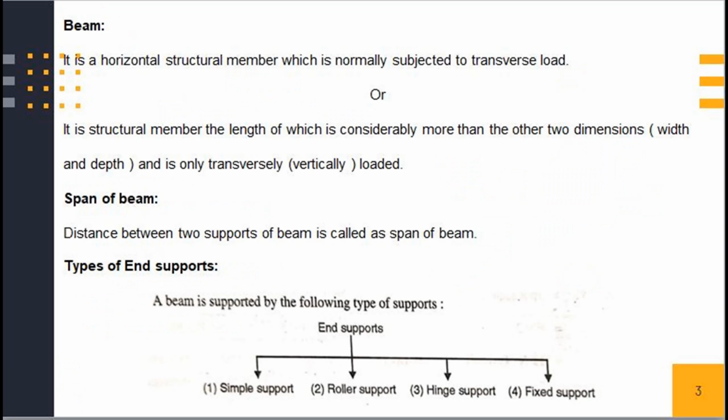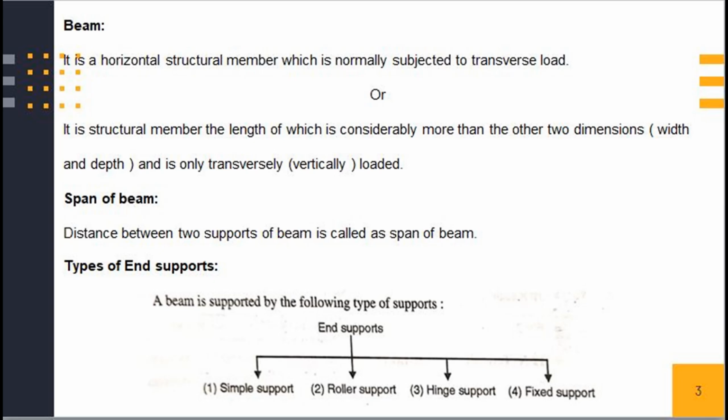A beam is a structural member which has one dimension, that is length, comparatively larger than the other two dimensions in cross section, and is supported by a few points. In other words, it is a horizontal structural member which is normally subjected to transverse load. It may be defined as a member the length of which is considerably more than its two dimensions, that is width and depth, and is only transversely loaded. It is subjected to lateral loads.